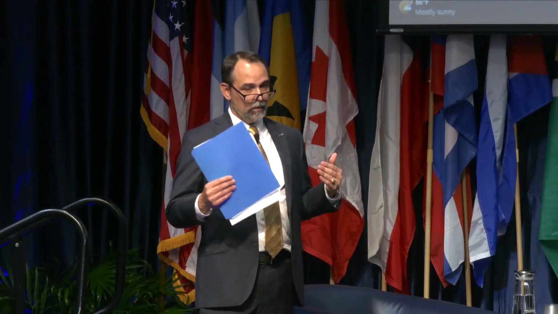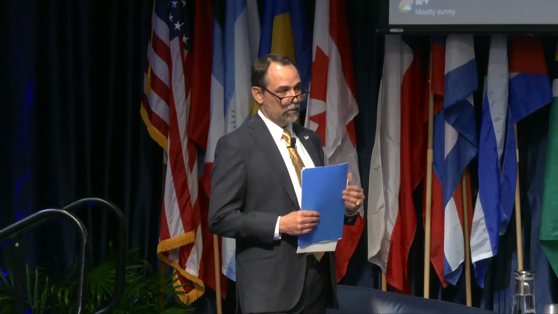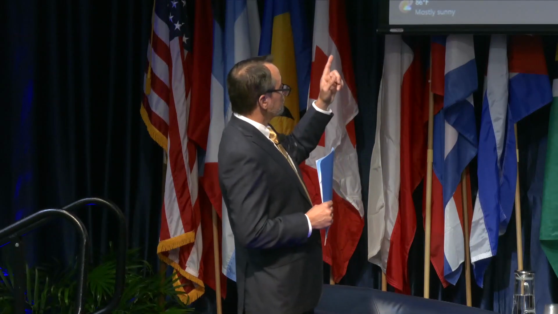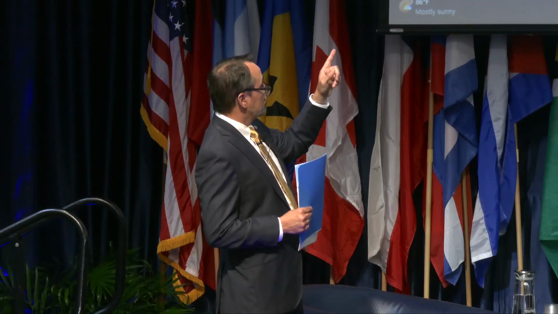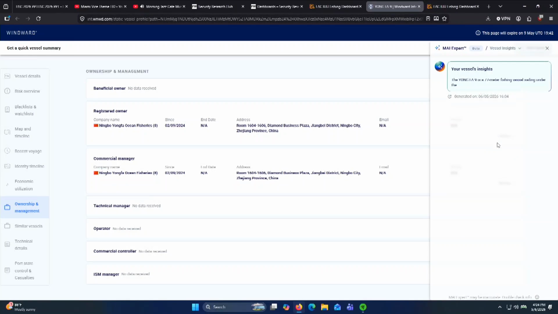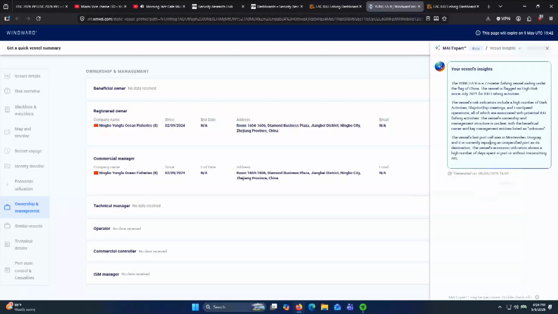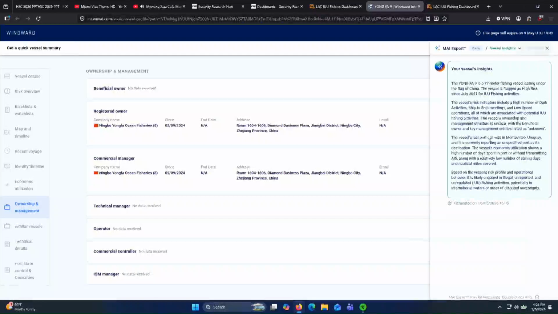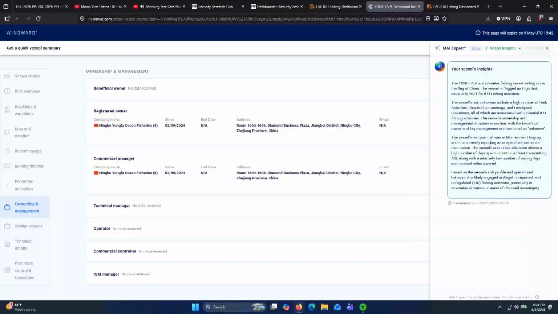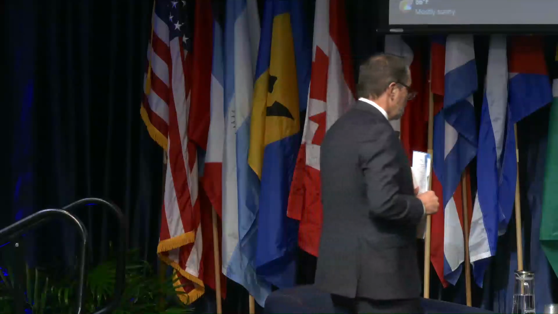So again, in a resource constrained environment with not a lot of ISR or cutters to go do boardings, everything you can do counts. And one other thing, if you can go to the AI export, there's a chatbot in here, and there's a ton of information. This has more data that's in the data set in terms of why is it high risk, last port, next port, et cetera. So just highlight that. So with that, if you can close that down. So I'd like to